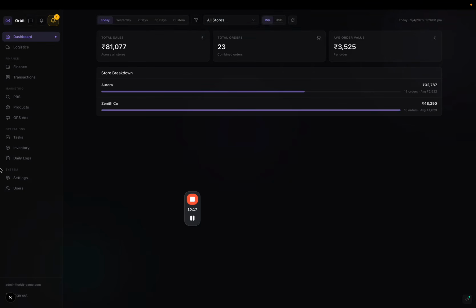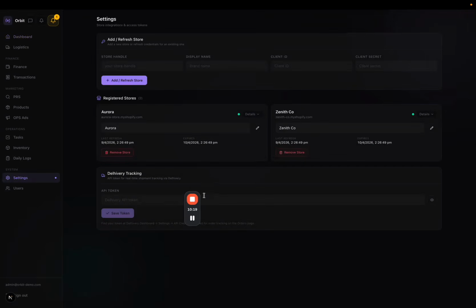Okay, so coming back, as I was saying, you can add as many stores as you want by going here. So you just enter the store URL here, you enter the display name as to what you want to see, then you enter the client ID and the client secret. This is done using the Shopify app for this, okay?